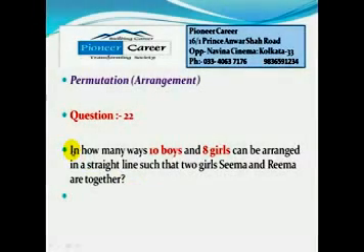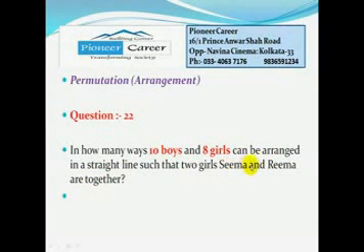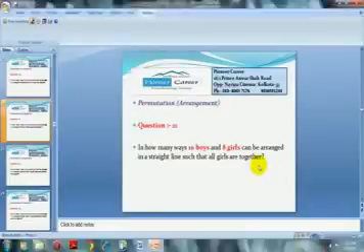Next question is question number 22. Here it is given that in how many ways can 10 boys and 8 girls be arranged in a straight line such that 2 girls, Seema and Reema, are together. So in any arrangement these 2 girls are always together.